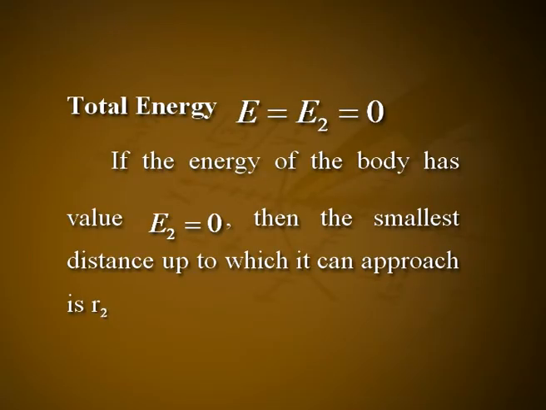Case 2: total energy E is equal to E2 equal to 0. If the energy of the body has value E2 equal to 0, then the smallest distance up to which it can approach is r2. If the body moves nearer than this distance, the kinetic energy E minus U dash is less than 0, which is impossible. The trajectory will be a parabola.